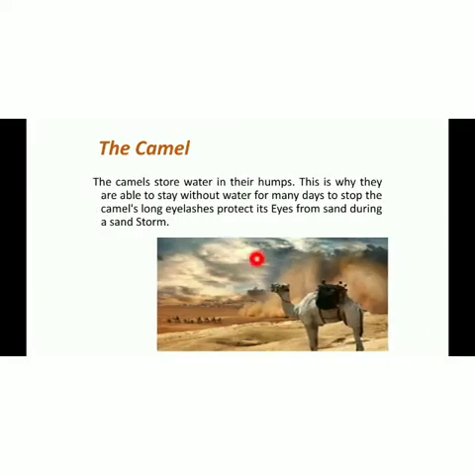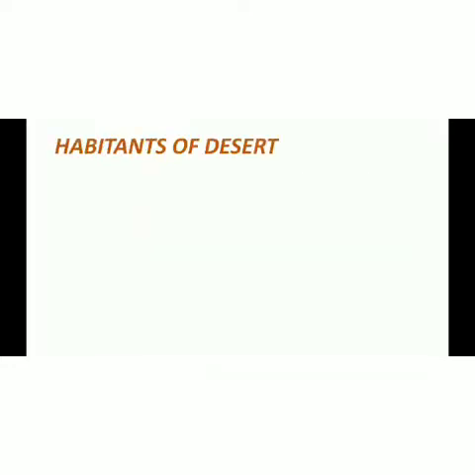The reason behind this is that they store water in their humps. This is why they are able to stay without water for many days. Also, the camel's long eyelashes protect its eyes from sand during a sandstorm. So there are two reasons. The first is that camels store water in their humps, so they can easily travel along that area of desert, and the second is that their long eyelashes protect them from sandstorms. They can protect their eyes by closing them with their lashes, so they are safe from the sandstorm. That is the reason camels are used in deserts, and they are known as ships of the desert.